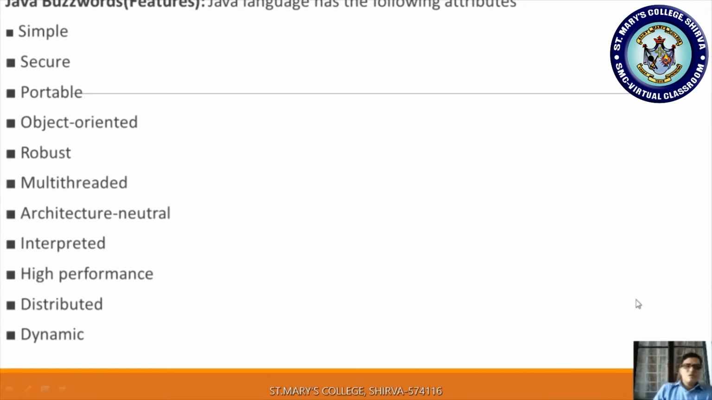Now this is also one of the essential features. It is asked for 8 to 20 marks, so you are supposed to concentrate on this question very much. Java buzzwords or Java features. Sometimes it will be asked in the question paper as: explain any 6 buzzwords, or explain any 6 features of Java. If you observe, there are several features of Java. It is simple, secure, portable, object-oriented, robust, multi-threaded, architecture neutral, interpreted, high-performance, distributed, dynamic.